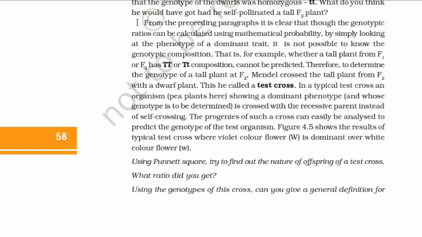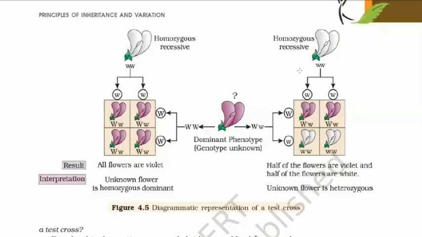In a typical test cross, an organism, pea plants over here, showing a dominant phenotype and whose genotype is to be determined, is crossed with a recessive parent instead of self-crossing. The progenies of such a cross can be easily analyzed to predict the genotype of the test organism. Figure 4.5 shows the result of a typical test cross where violet color flower, W, is dominant over white color flower, w. Here is figure 4.5 showing diagrammatic representation of a test cross. Have a look at the same.